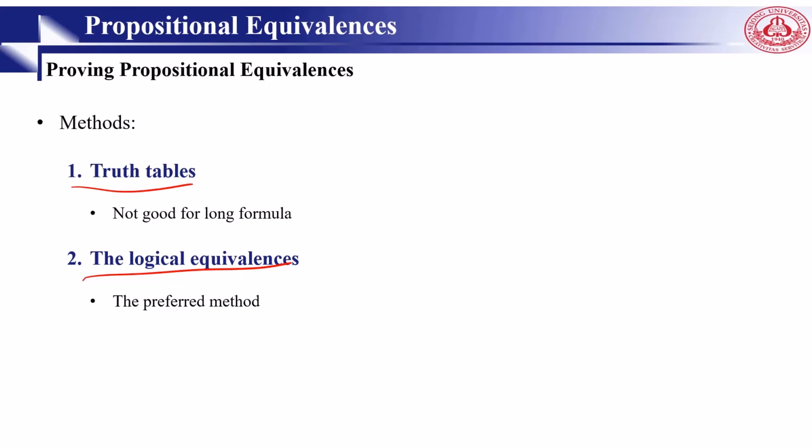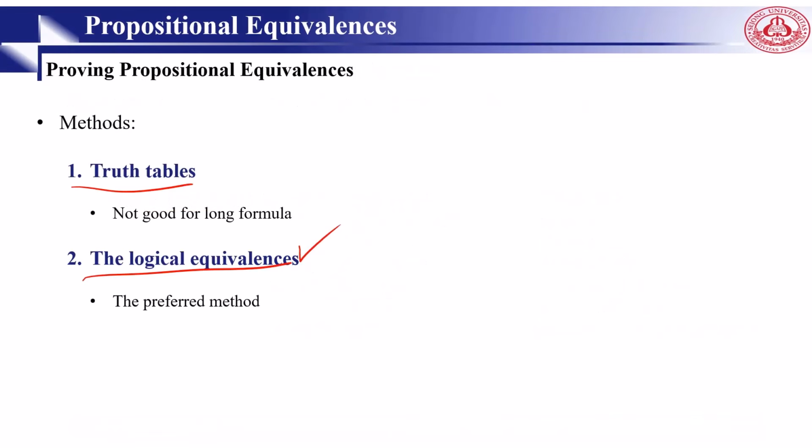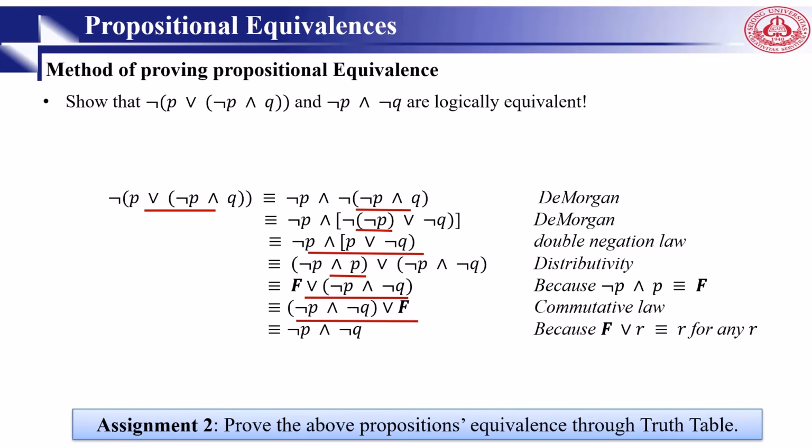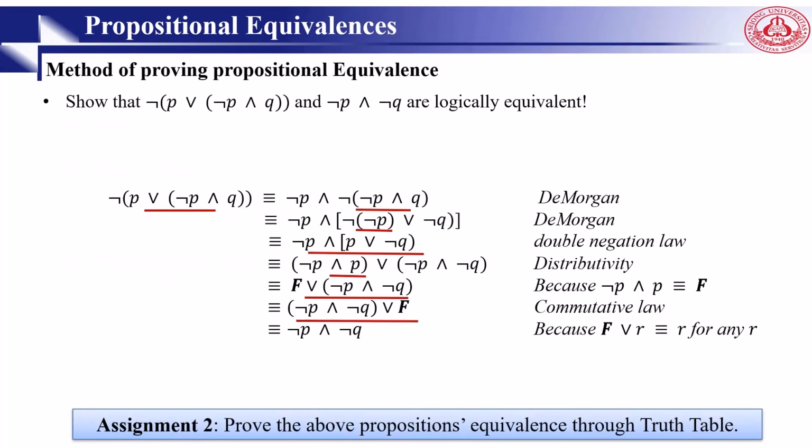Very easy, but it doesn't always work because sometimes we have very long formulas and we cannot construct the truth table. The second method is logical equivalences. This is very good, but a little bit difficult. We need to remember the laws in order to prove something. We had many examples of truth tables, so now we want to go for logical equivalences, developing a series of logical equivalences.